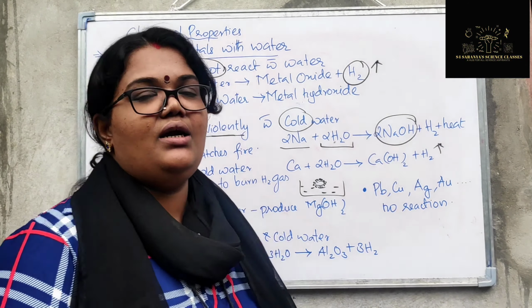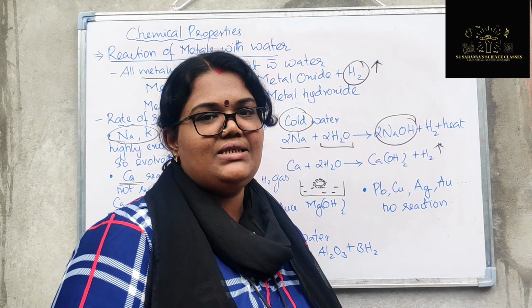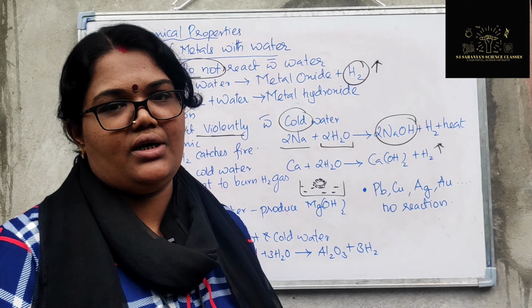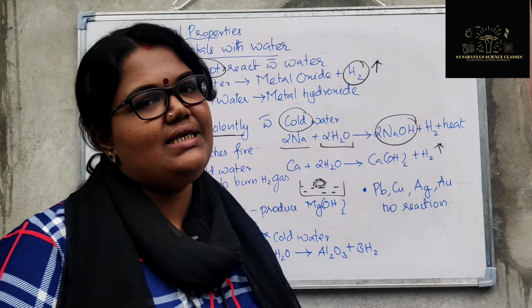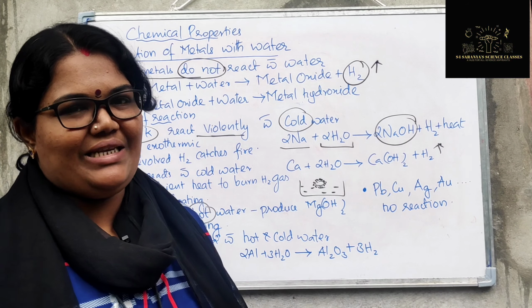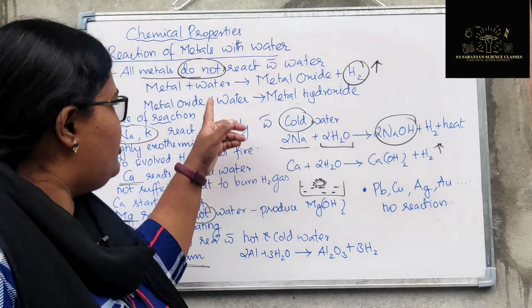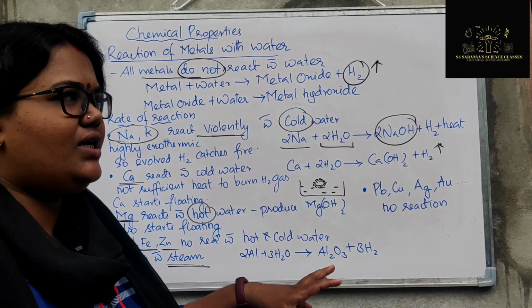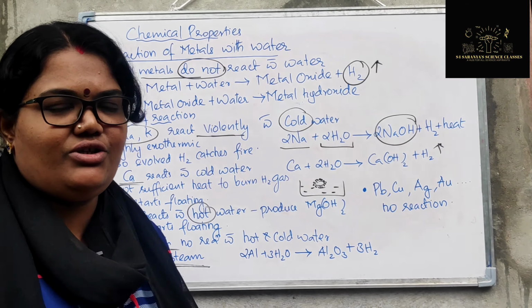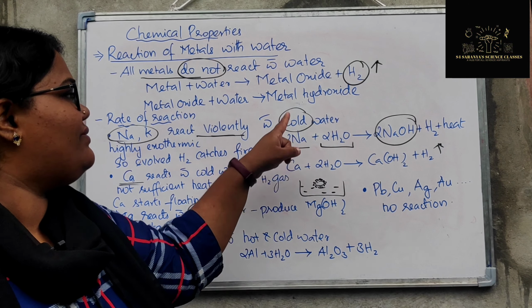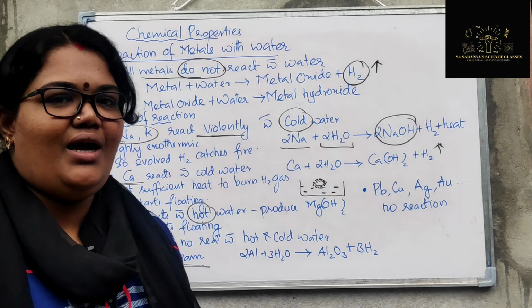And lead, copper, gold and silver, metals like that, will not react with water. They will not have any reaction with water. So that's why they are considered least reactive. I hope you understand the reaction of metal with water, right? I already told you, this you have to remember. Normally in the first step, metal will react with water, it will form metal oxide and hydrogen gas, and those metal oxides which are soluble in water further react and will produce metal hydroxide. I hope it is clear.